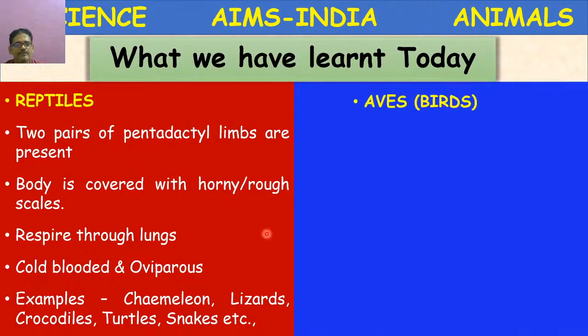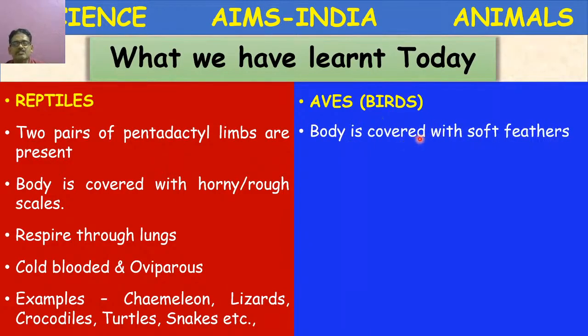So let us go for birds. What are birds? Birds are called aves. Why did they get that name? Because their habitat is air. They can fly in the air. That's why they are called aves, or commonly called birds.